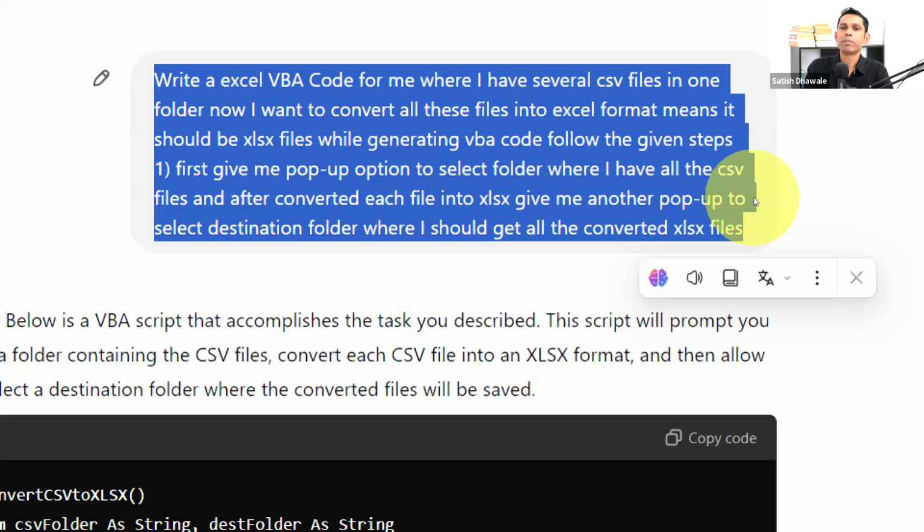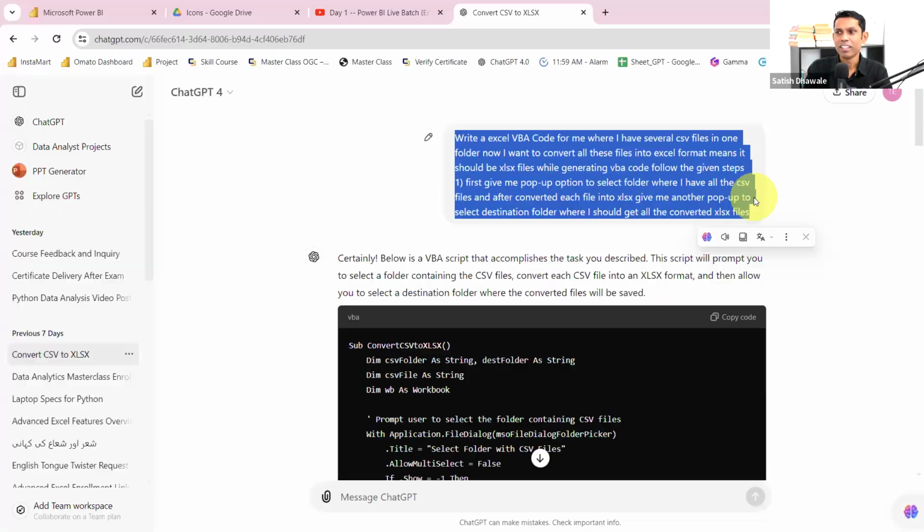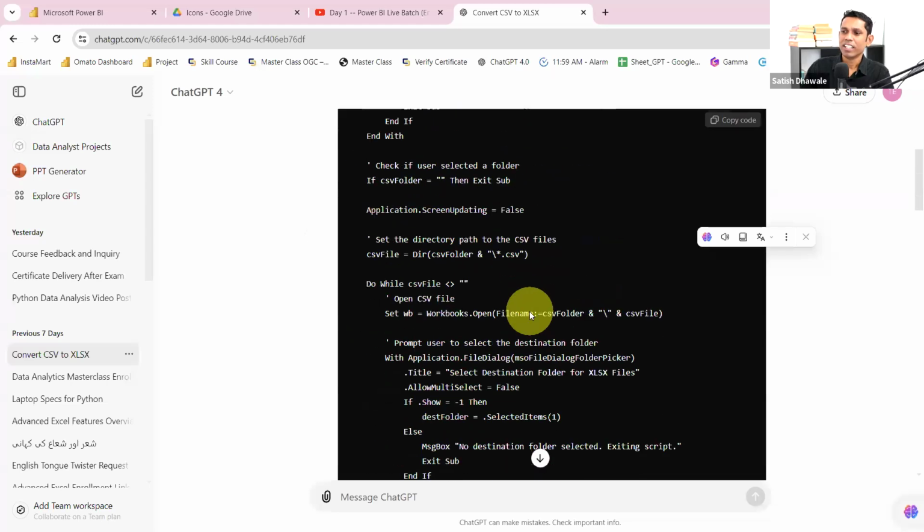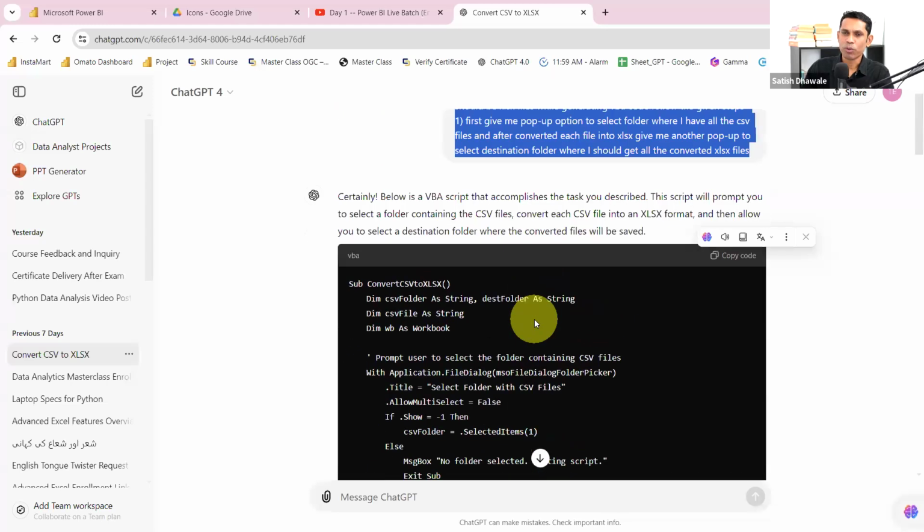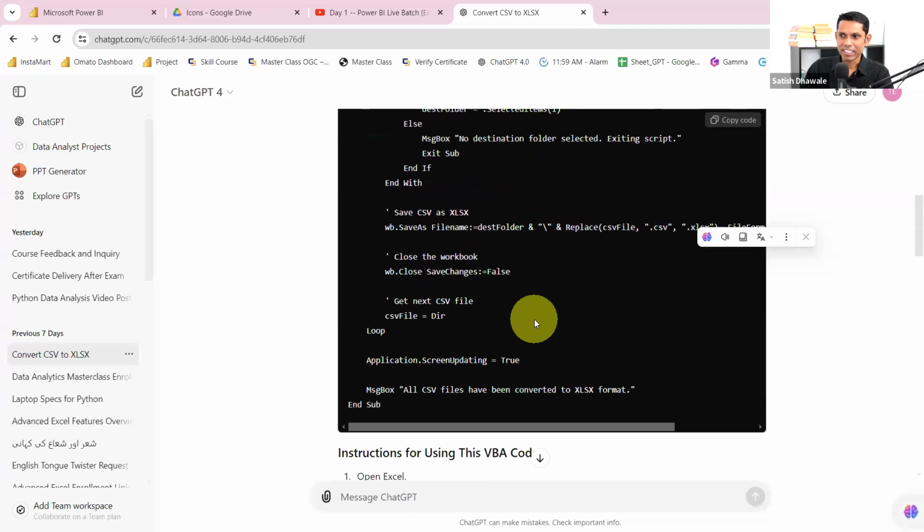So I asked ChatGPT to create a VBA code for me and follow the given steps. The first step is to give me a pop-up option to select the folder where I have all the CSV files, and after converting each file into XLSX, give me another pop-up to select the destination folder where I should get all the converted Excel files. And within a few seconds, it has written code for me.